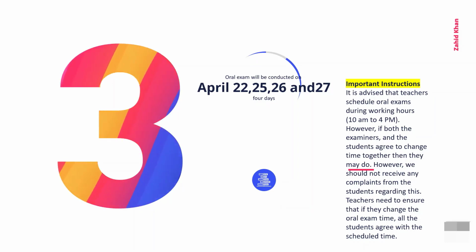However, we should not receive any complaint from the students regarding this issue. It should be mutual understanding between the teachers and students. Teachers need to ensure that if they change the oral exam time, all the students agree with the scheduled time. So this is a very, very important instruction which you have to keep in mind while scheduling the oral exam.